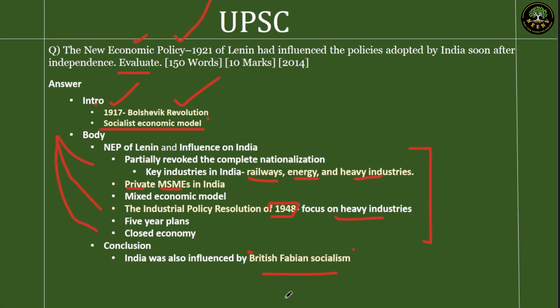And as I said, British Fabian socialism also influenced India. We can give it in the conclusion. India was influenced not just by the NEP, but other factors, among which British Fabian socialism is one of the key factors. So that's how we'll conclude this.